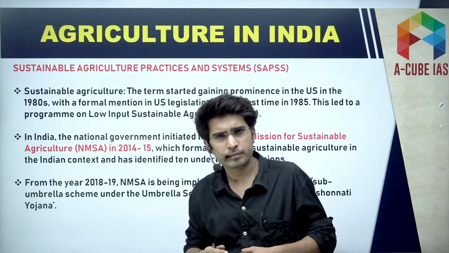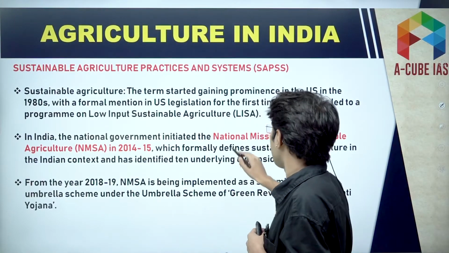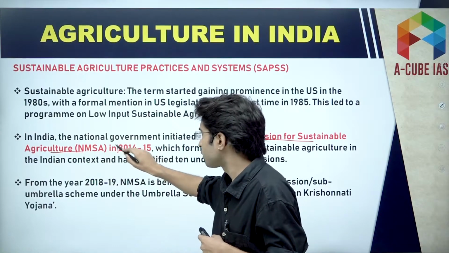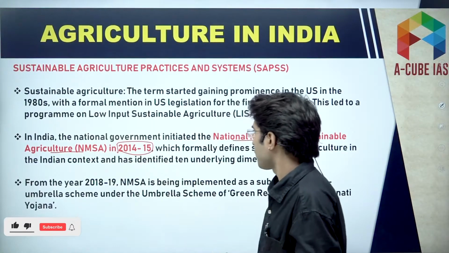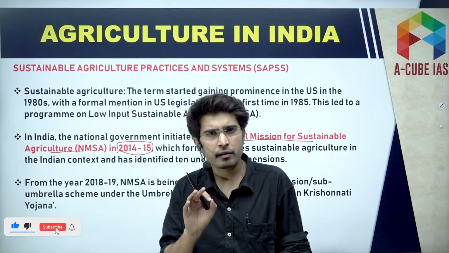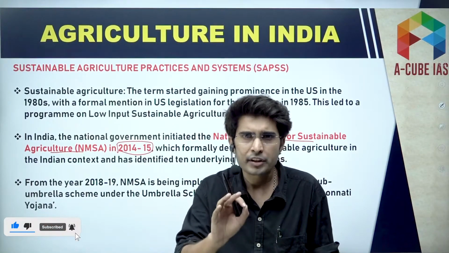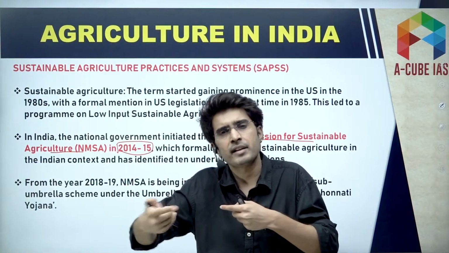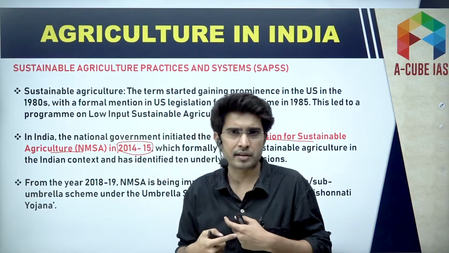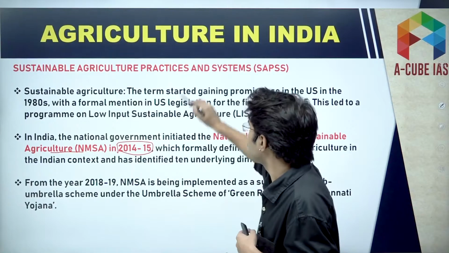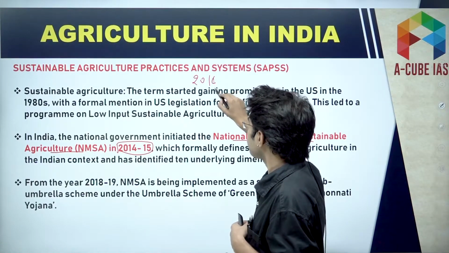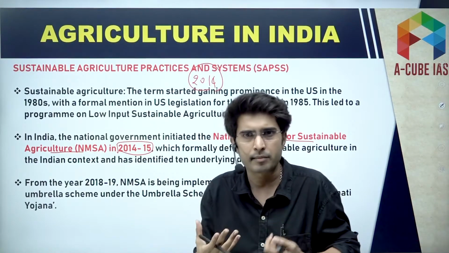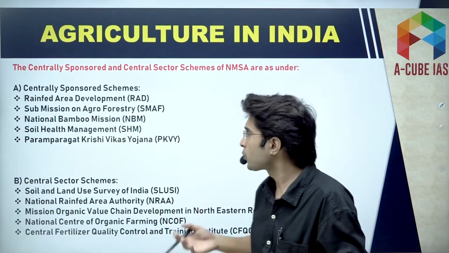Now in India, we launched a program, National Mission for Sustainable Agriculture, in 2014-15. This mission formally defines what sustainable agriculture is. So it was launched in 2014. Under this mission there are many schemes, so you must know the names of those schemes.